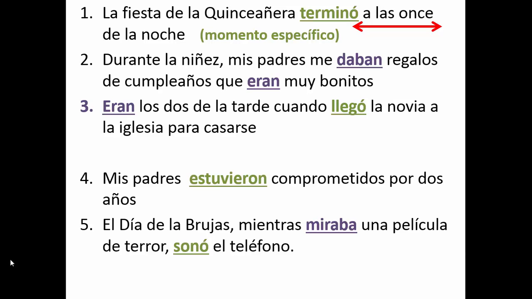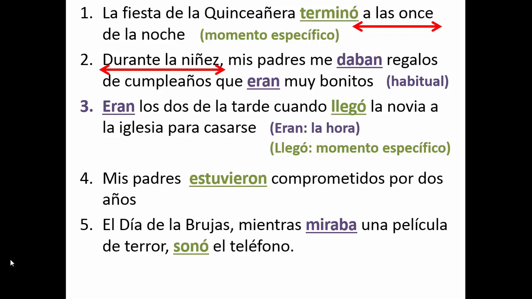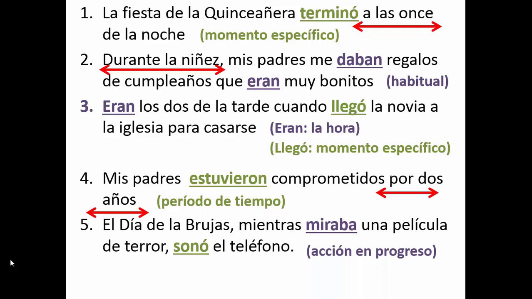Number 2, during childhood, my parents gave me presents, and they were very pretty. We're describing, or it's a habitual action in the past, and it's description, and we have a trigger word in there, durante la niñez. It kind of represents when I was a child. And number 3, we would use the imperfect because we're talking about, at the beginning, time, and all of a sudden it was a specific moment in the past. Number 4, we're talking about a specific time period in the past. And then on number 5, we would use the imperfect compared with the preterite, because it's an action in progress that gets interrupted. Okay?